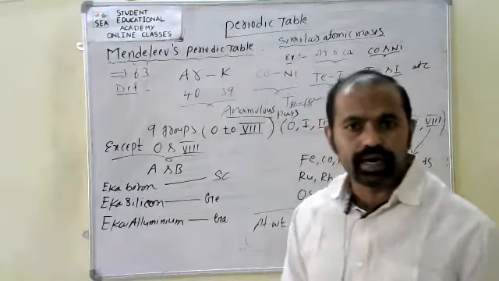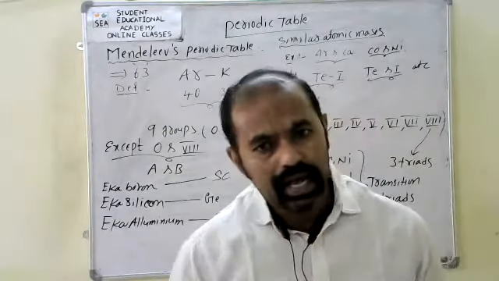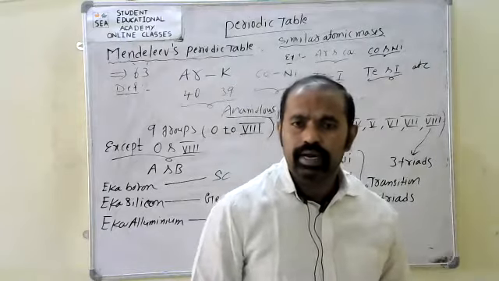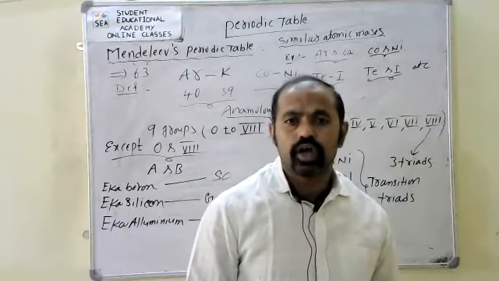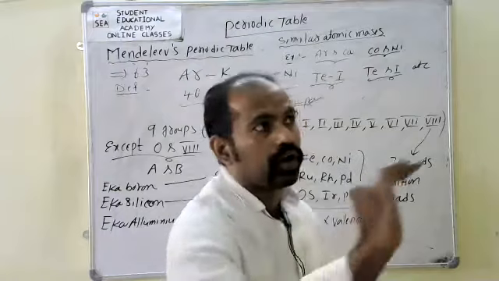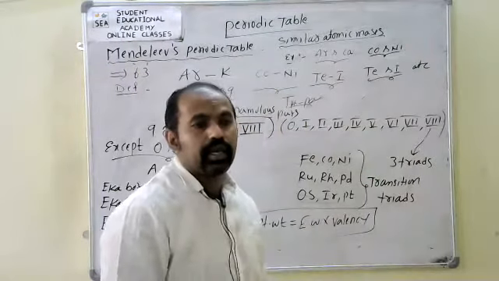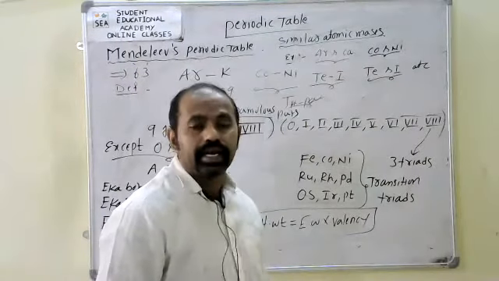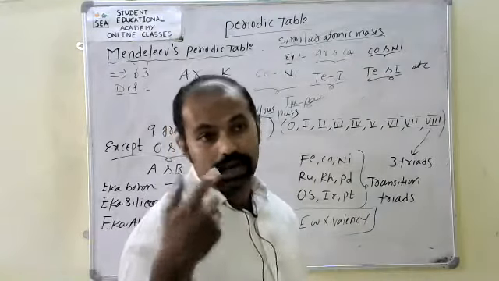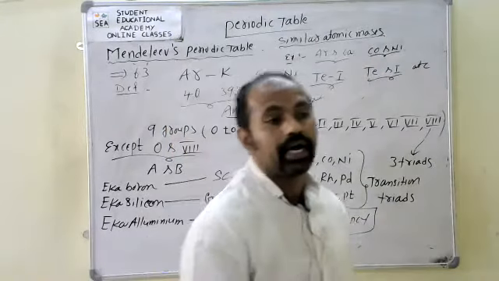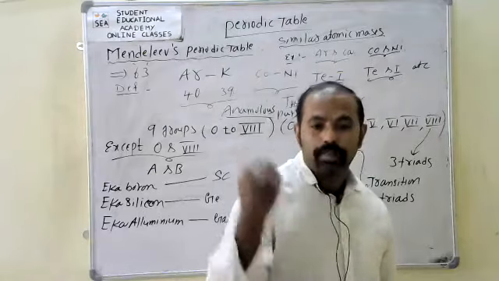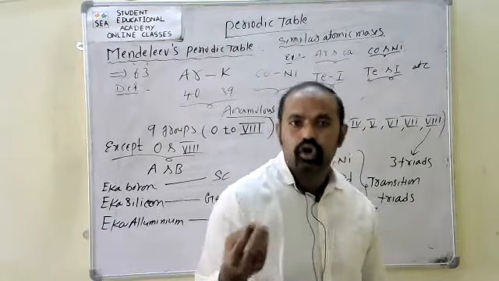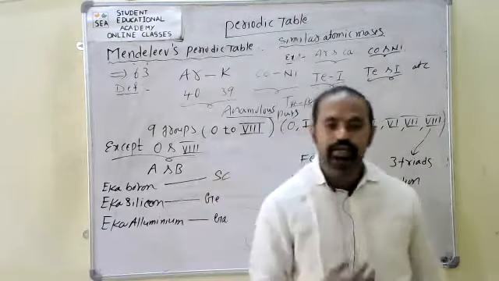Anomalous pairs means, according to the rule of Mendeleev's periodic table, elements are arranged in increasing order of atomic weights, but these elements are in decreasing order of their atomic weights. So it is one of the demerits, drawbacks, in the periodic table.